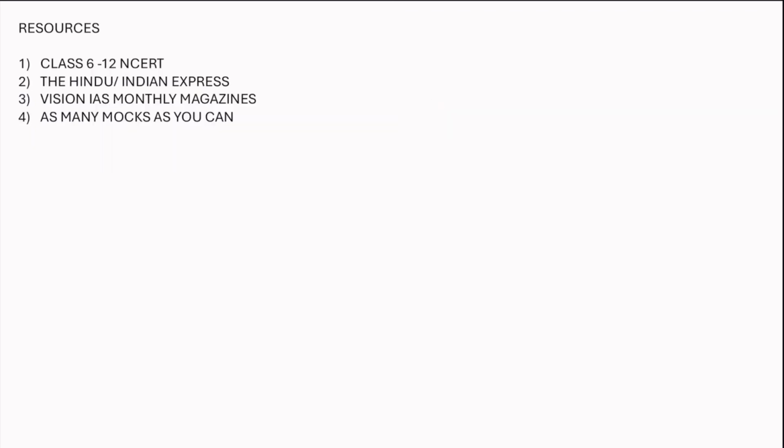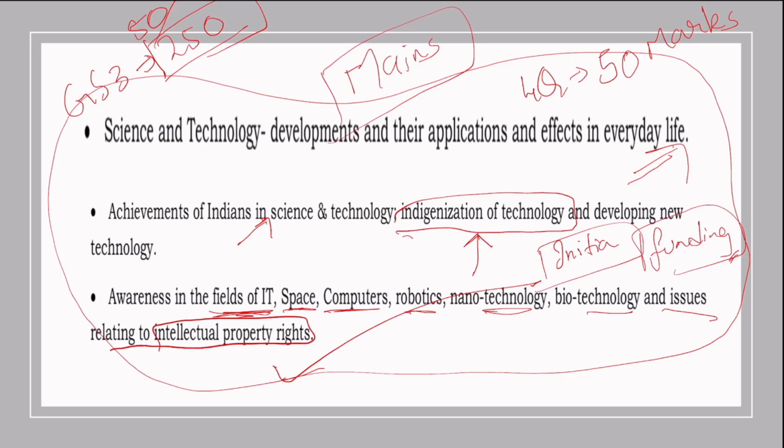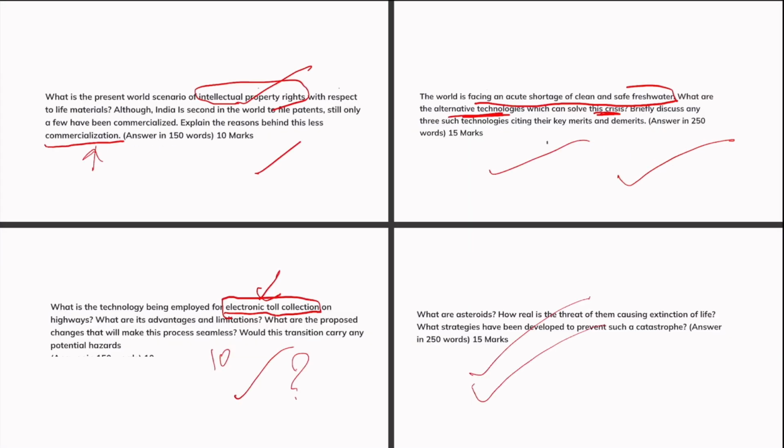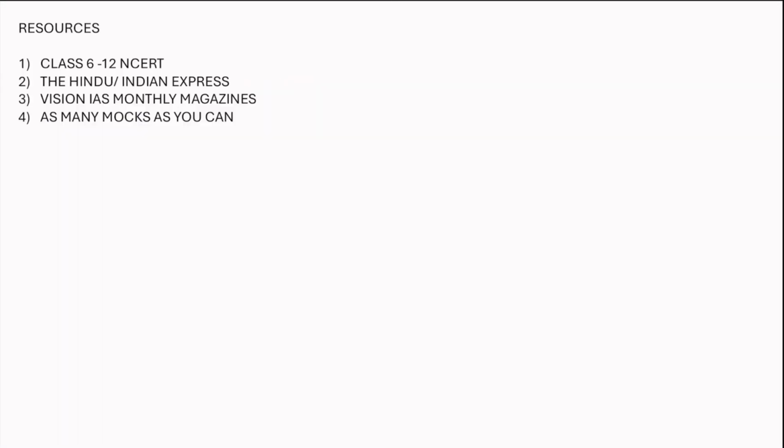Coming to resources. Before coming to resources, I'll tell you all of this can be done with proper guidance and proper strategies. There's no proper resource for science and technology. I'll also tell you why. Because every year there's a new technology emerging which makes the older technology fade away. It is there, but it's going to fade. See, when 4G came, 3G faded. When 5G is emerging, 4G will eventually fade.